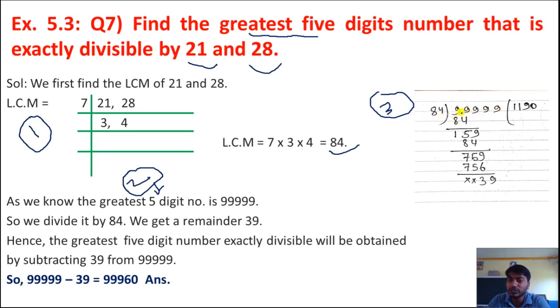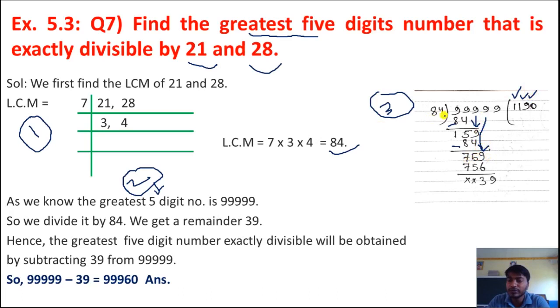First we will take a 2-digit number from the dividend. So this is 99. How many times will 84 go? 1 time. 84 into 1, 84. Now subtract: 9 minus 4, 5. 9 minus 8, 1. Now bring down this 9. Now it became 159. Again it will go 1 time. 84 into 1, 84. Now subtract: 9 minus 4, 5, 15 minus 8, 7. Now bring down this 9. Now it became 759.